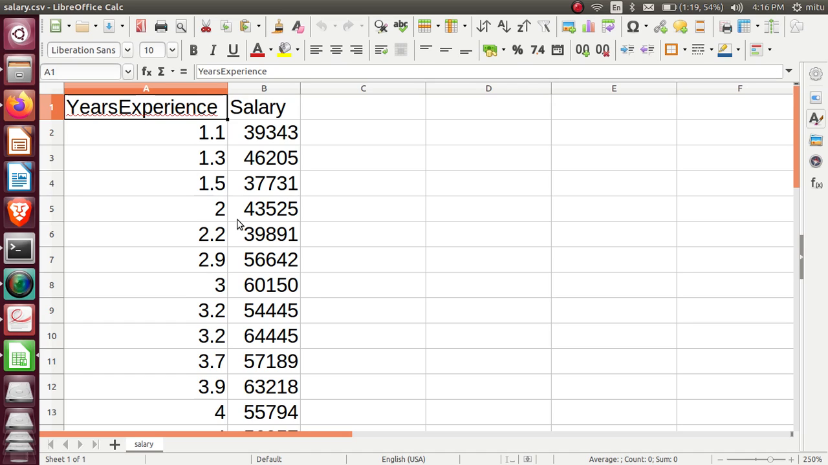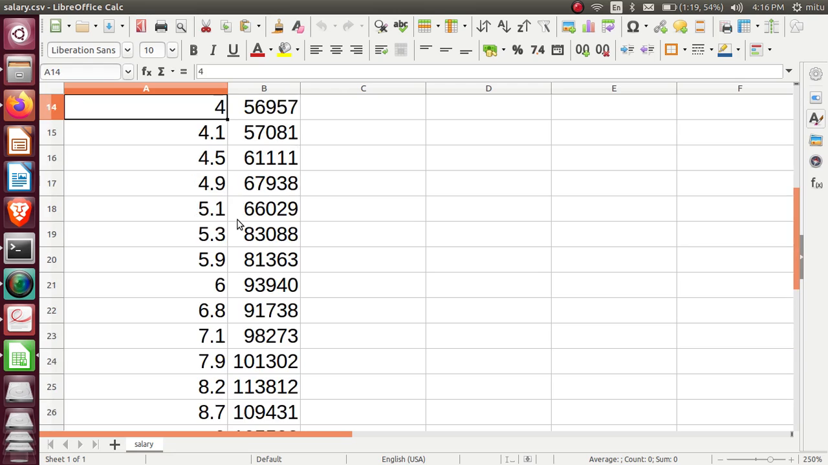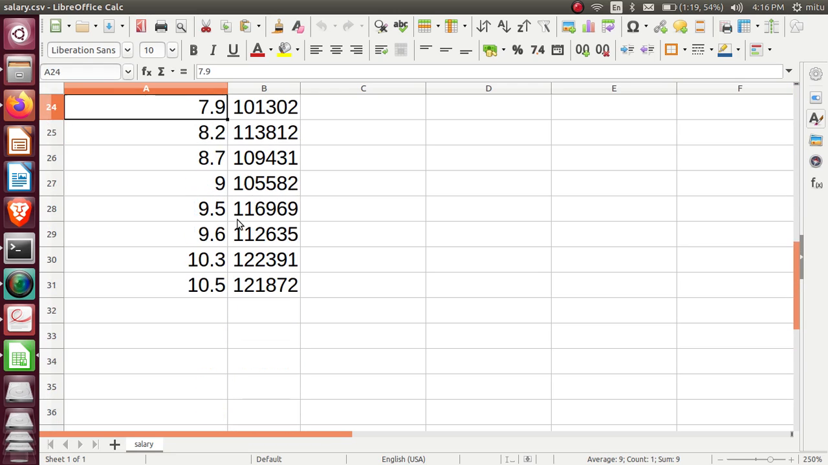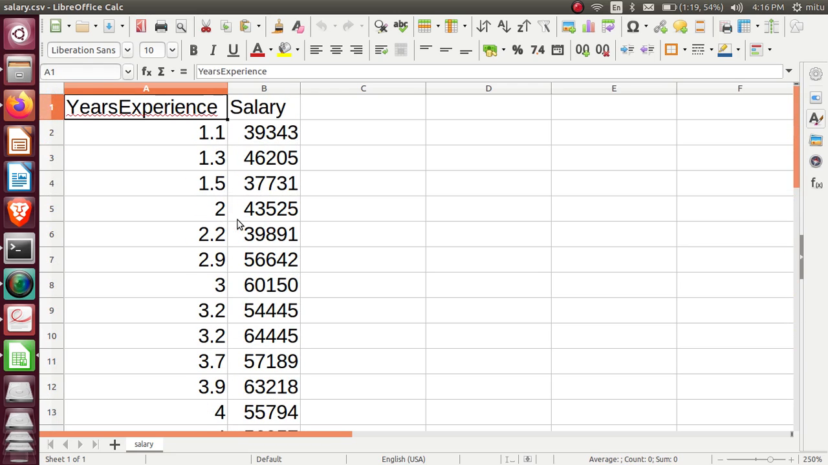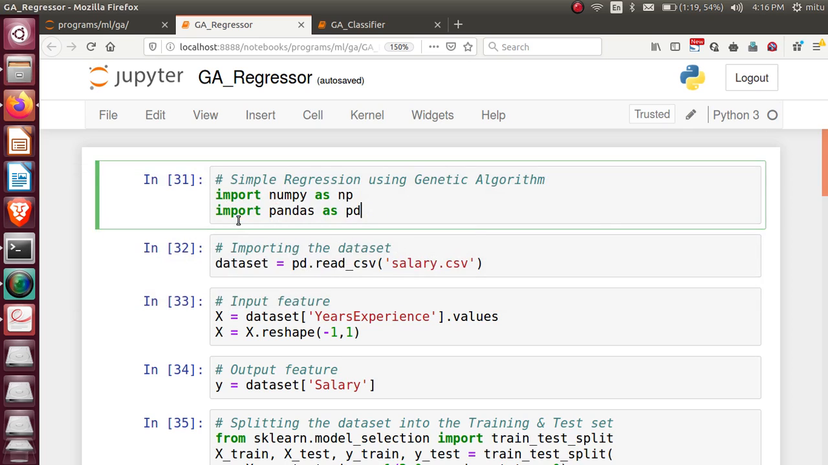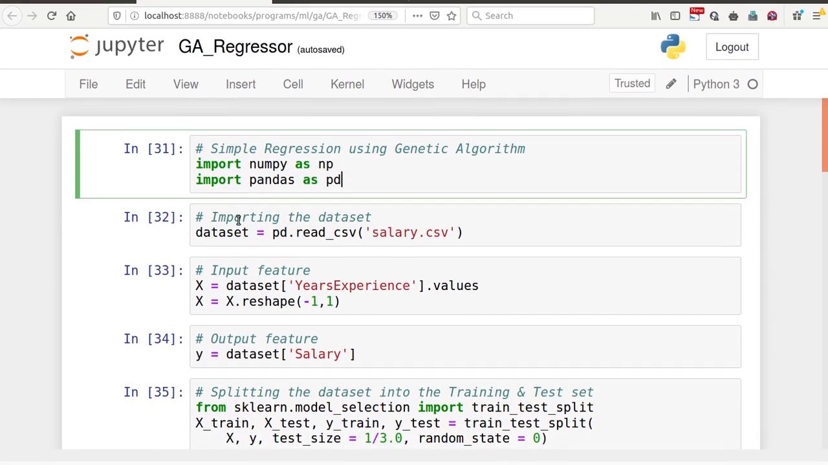So two columns are there. Years experience is the input and salary is the output. Okay, so we just check it out. This data set we have already used for linear regression also, and we have to find the most suitable machine learning algorithm by using genetic algorithms here. So I'll just close this and let's see, similar kinds of steps that we are going to perform here also.